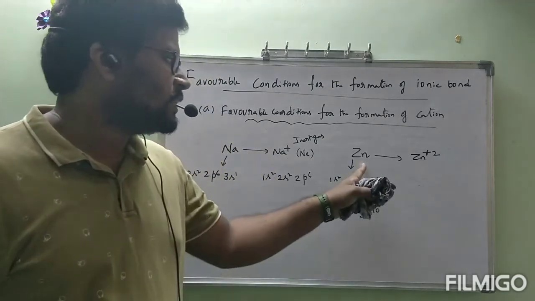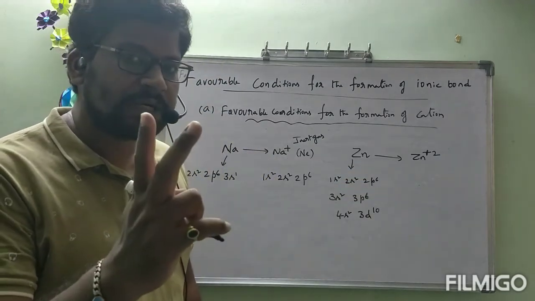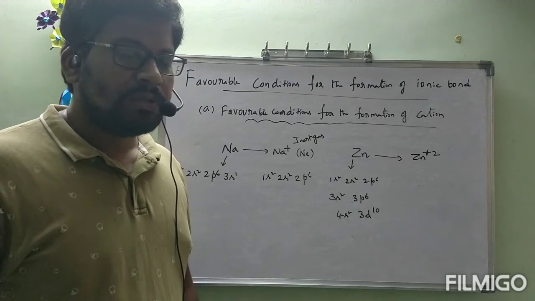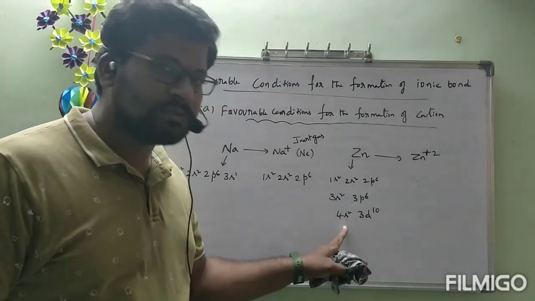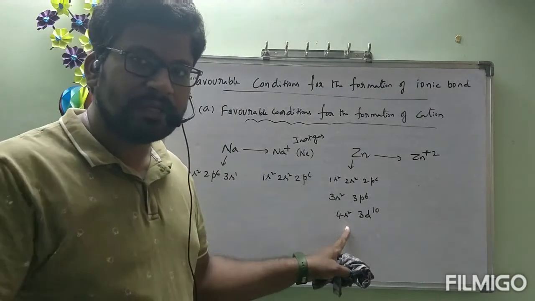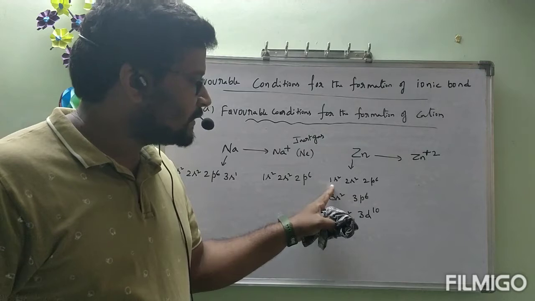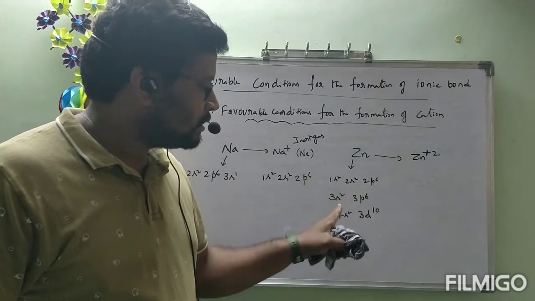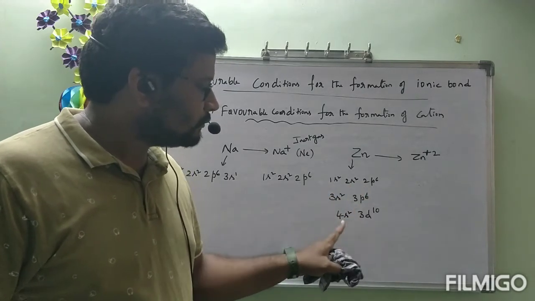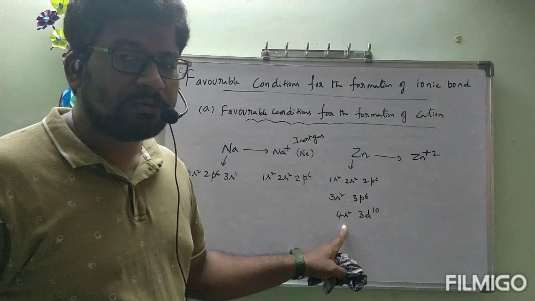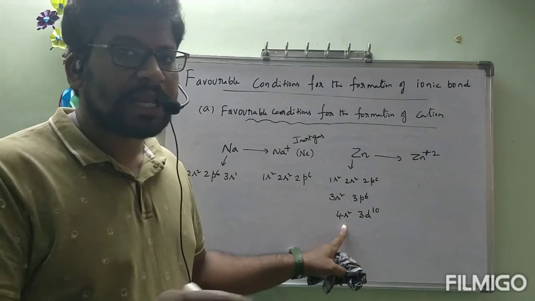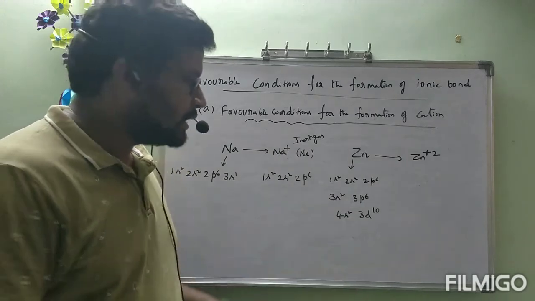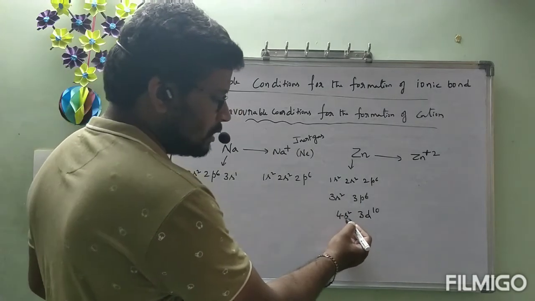Okay. So from zinc, we have to remove how many electrons? 2 electrons. Those 2 electrons will be removed from 4s2 because this is the outermost shell. See, this is the first shell, second, this is the third shell, and this belongs to the fourth shell. So only the outermost shell electrons are going to be removed. Then these 2 electrons will be removed.